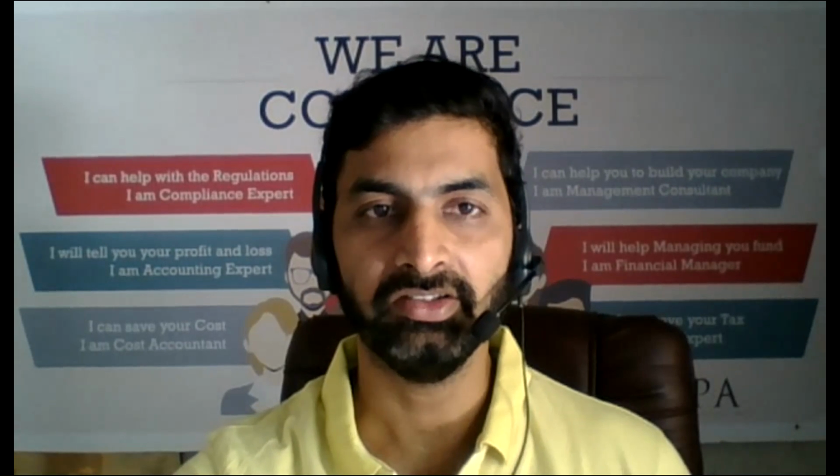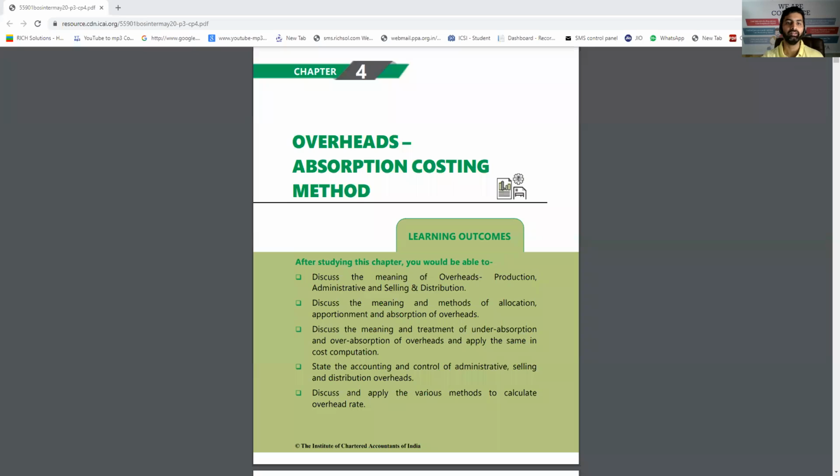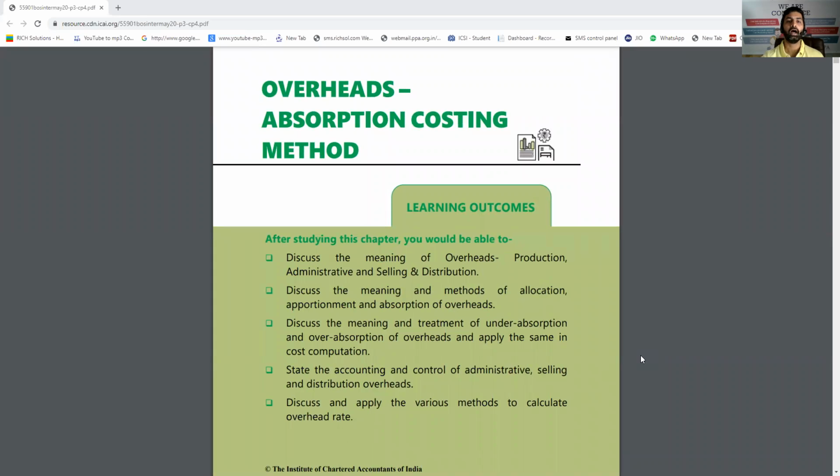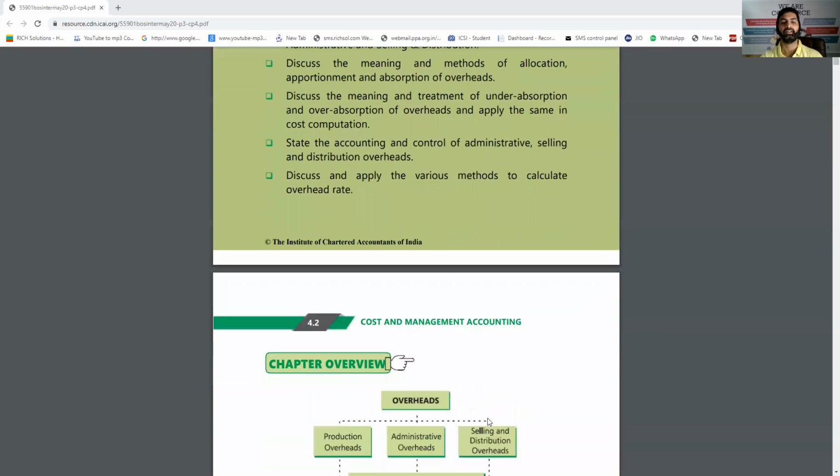The menu is chapter number 4, overheads absorption costing. The basic theme of the subject is how to distribute overhead. Basically, what are the overheads? What is the meaning of the concept overhead? Which types of overheads are there, and how exactly they are distributed among all the departments?